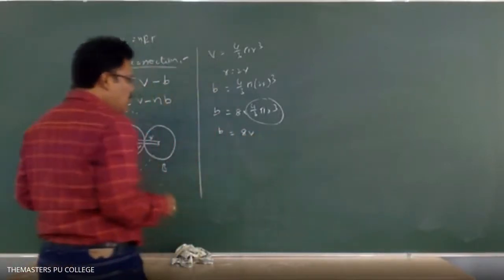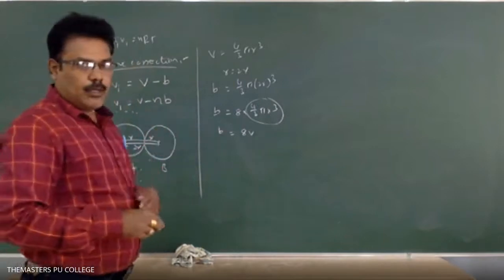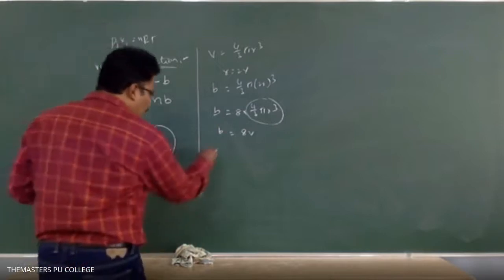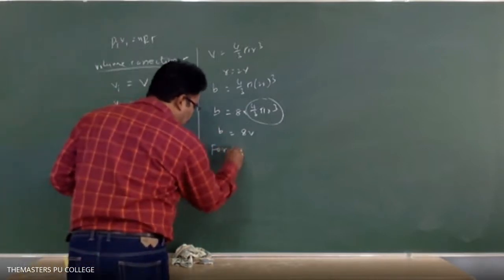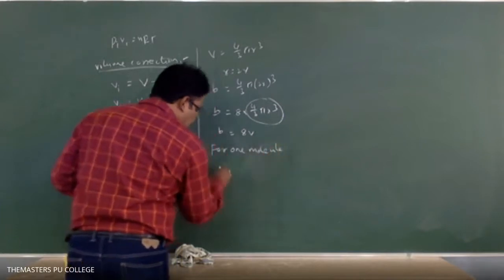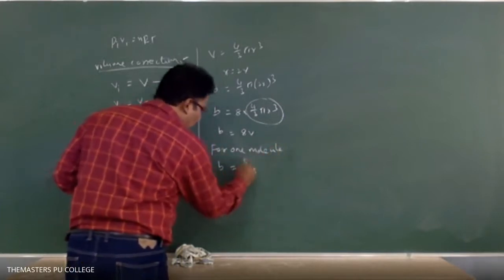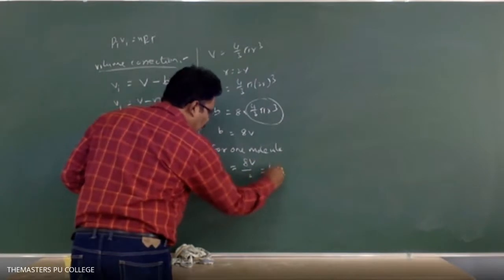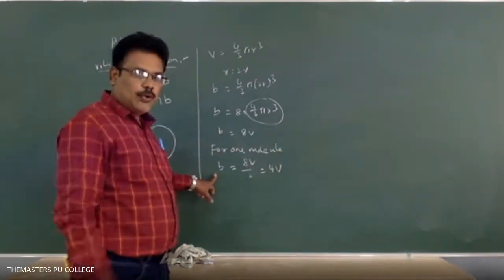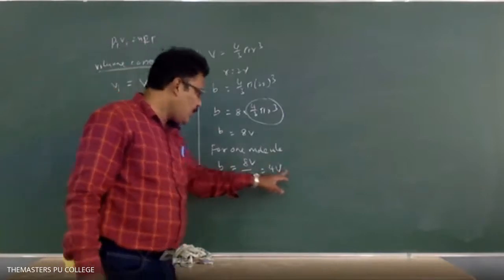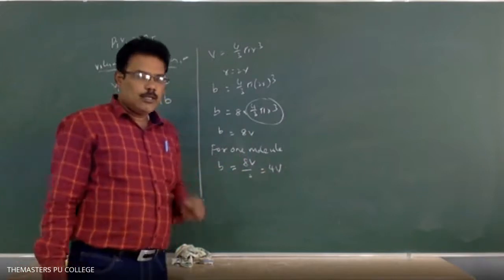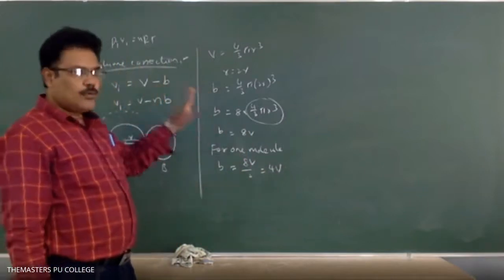So the excluded volume we are getting is 8V, but this is the excluded volume for two molecules. For one molecule, the volume is 8V by 2, so that is 4V. So the excluded volume for one molecule is equal to 4 times its volume, 4 by 3 pi r cube. So this one we have to remember, the excluded volume.